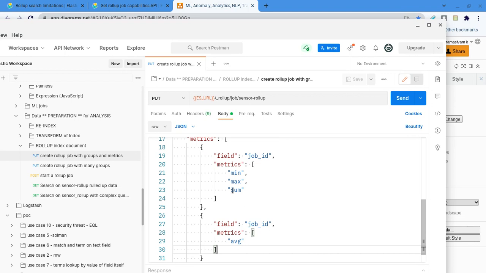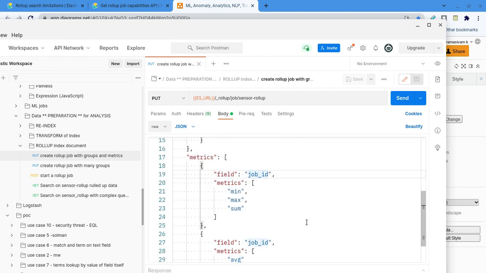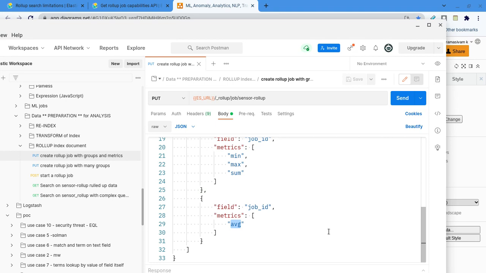So the way you can see now, min, max, sum are all put together. Max is separate, even for the same field. Yes, there is a separate theory for the average. What they are saying is that average values keep on changing, so don't mix them with that. That's what they are saying.